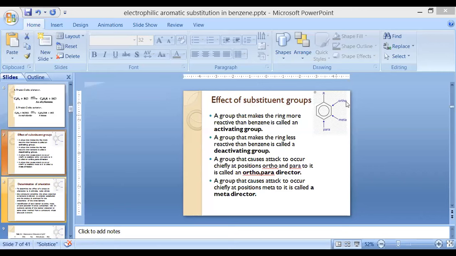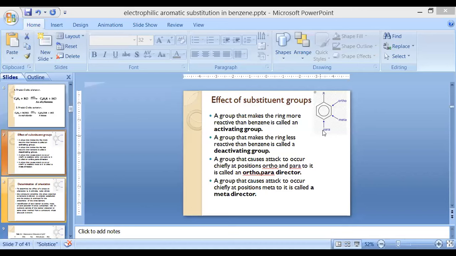Whenever we substitute any functionality in the ring at any position, if this activates the group or makes the compound more reactive, then those are known as activating groups. Second, if any functional group decreases the reactivity of the benzene ring, then those come under the category of deactivating groups. Now next, a group which causes attack at ortho and para position.